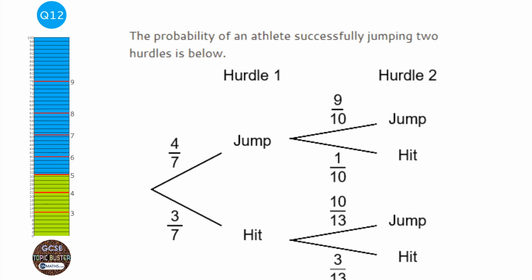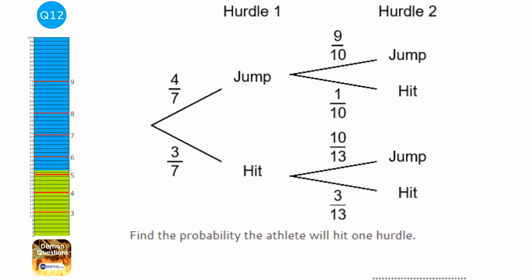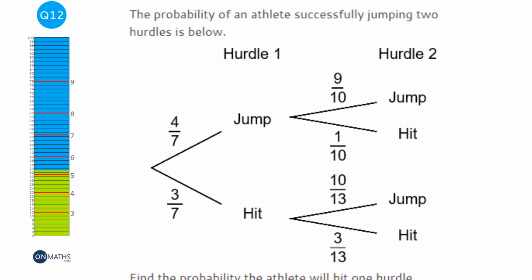Okay, so we've got an athlete and 2 hurdles, and if he jumps the first one, the probability of him jumping the second one will change. So it's a conditional question, and we're asked what's the probability he will hit one hurdle. Now, one hurdle does not mean 2 hurdles. One hurdle means exactly one hurdle, so you've got to be careful with the question.